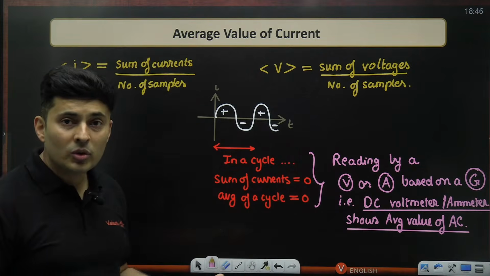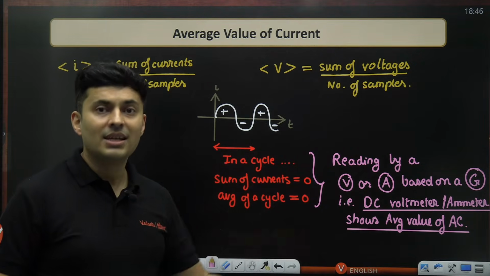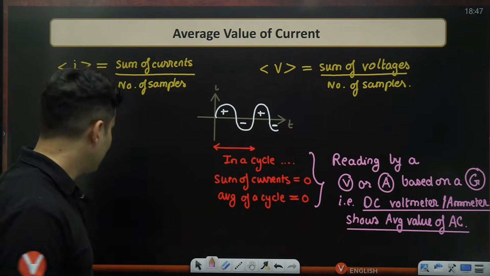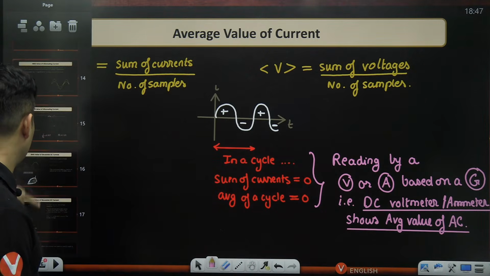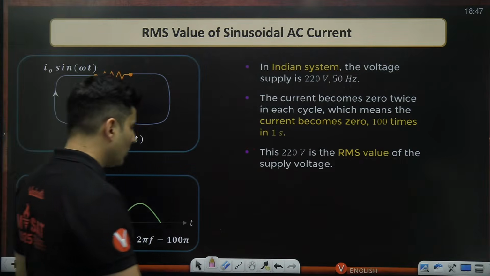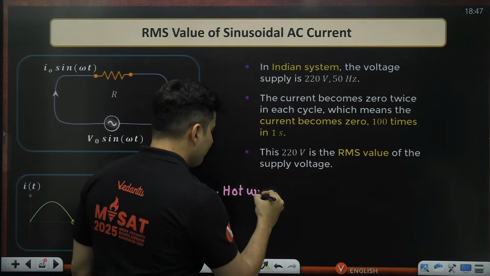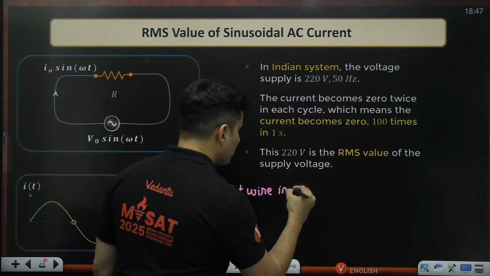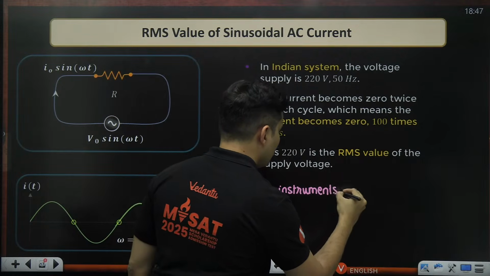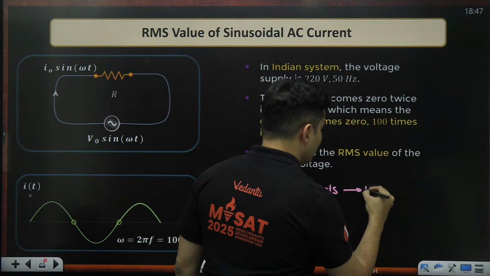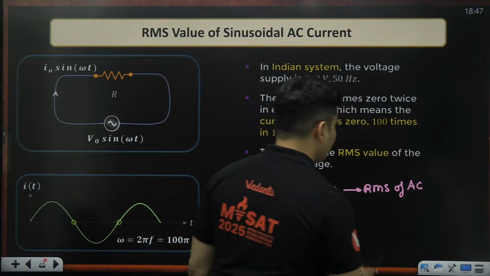That's why you use special instruments called hot wire instruments, and they give you the RMS of that particular AC.